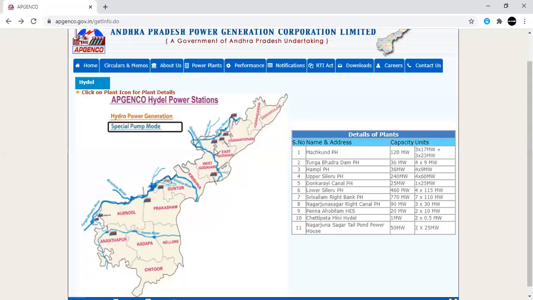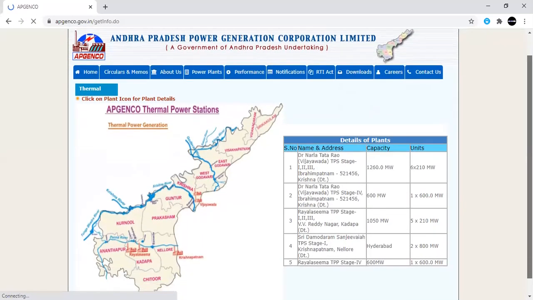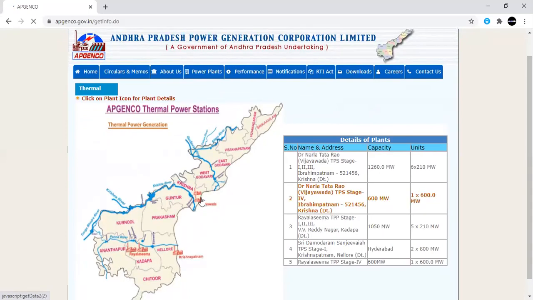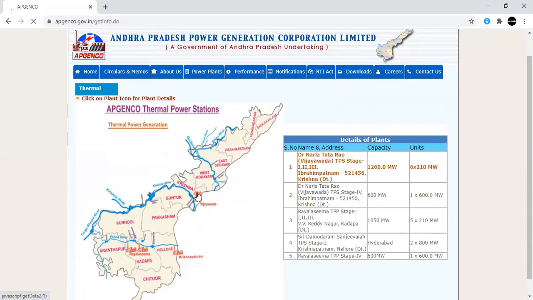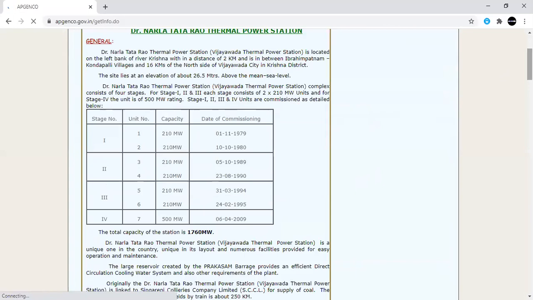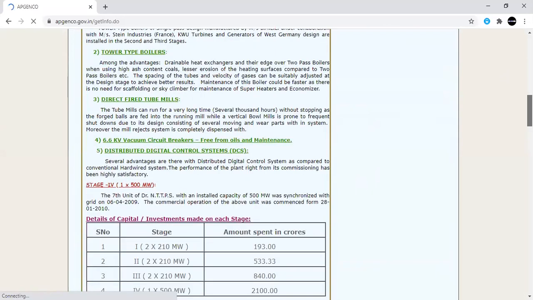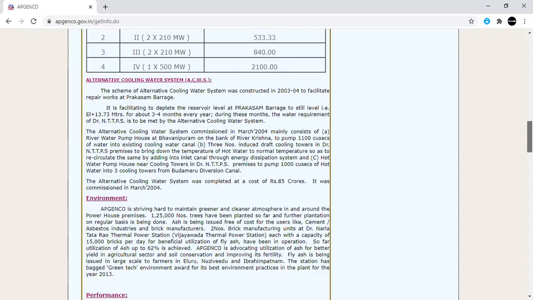Now coming to our actual official site. This is the total information related to the hydel power stations, and similarly, you can observe thermal stations also. Here we have five stations in total, and you can observe each and everything. Let us consider the first one, that is VTPS. When you click on that, you can easily get every piece of information related to that power plant. You can scroll down and get each and every piece of information.